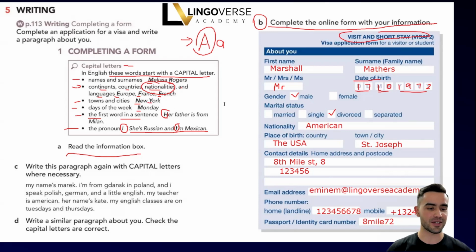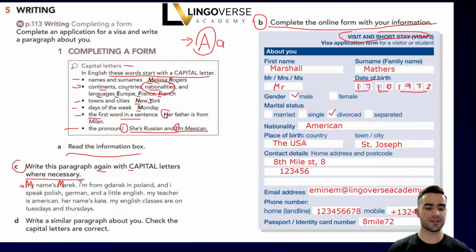Now let's move on to exercise C, where we need to write this paragraph again with capital letters where necessary. Okay, here, let's read it together. Start from here. My name is Merrick. In this sentence, the first letter of the sentence is a capital letter, and the name of a person starts with a capital letter too.